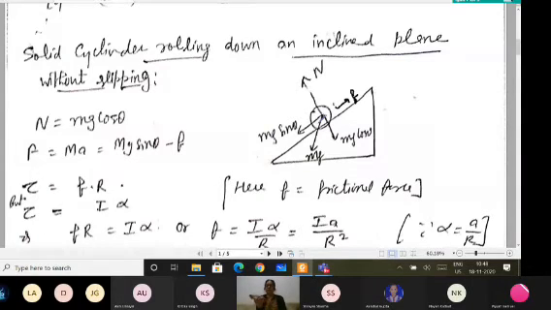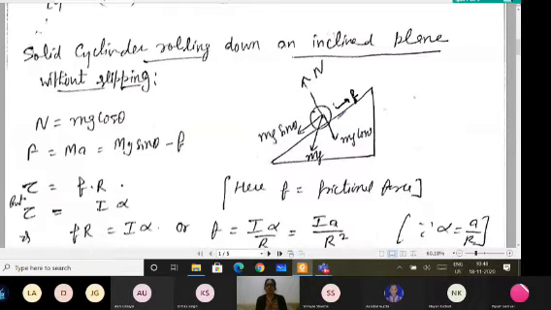Actually, this pen can be taken as the cylinder, if it is uniform, meaning no nib is there. So this can be taken as the cylinder, and this cylinder is made to roll down an inclined plane. What I want to find is the acceleration with which it will come down.